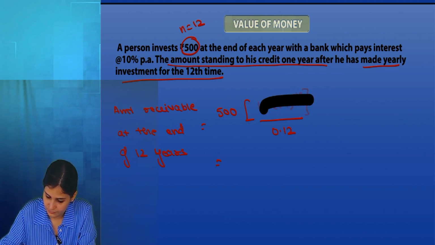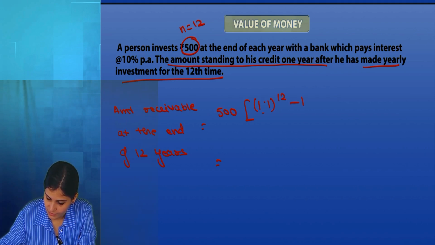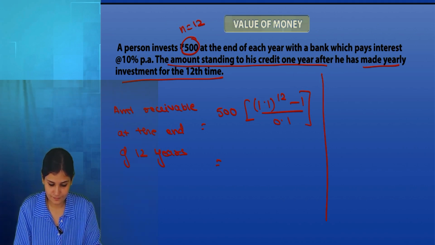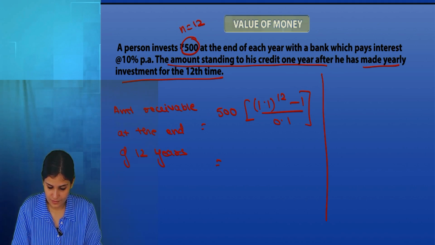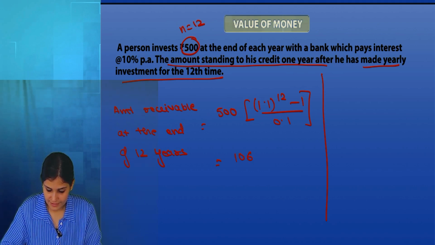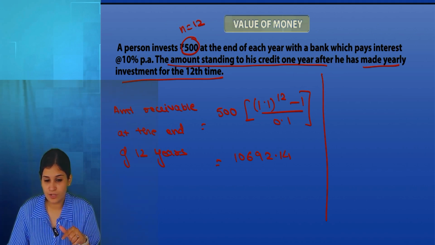Plus 1.1 to the power 12 minus 1 by 0.1. 10,692.14. One zero six nine two. Don't clear your calculator. Keep it as it is. Is this what you have got?